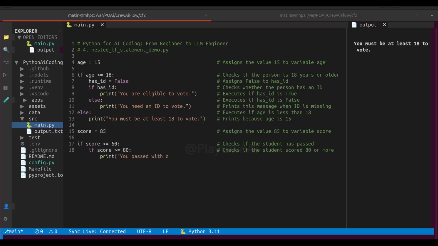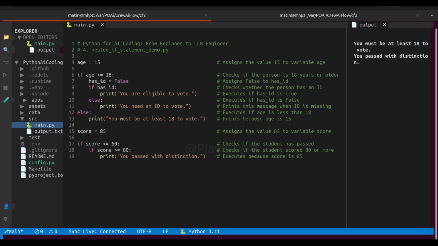Now change the age to 15. In this case, the else part of the outer if statement executes. Okay. So rerun the program and you can see the output. You must be at least 18 to vote. Perfect. Now let's try another example based on student scores.